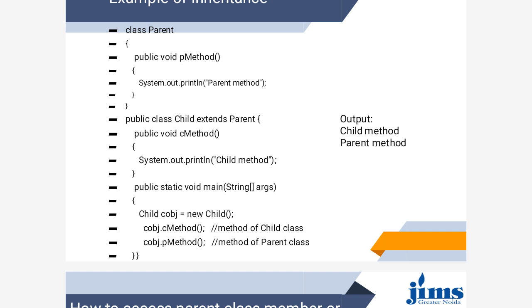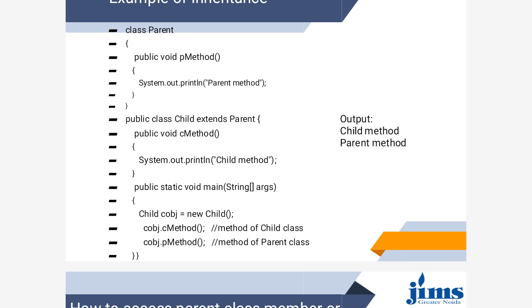So the child class contains one main method, and its signature is public static void main, String args. So in the main method, we are creating one object of the child class. To create an object of the child class, how do we start? We write the class name, then object name equals new keyword, and then the constructor of the child class.